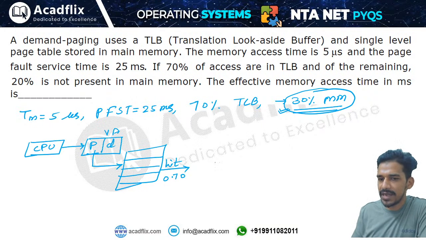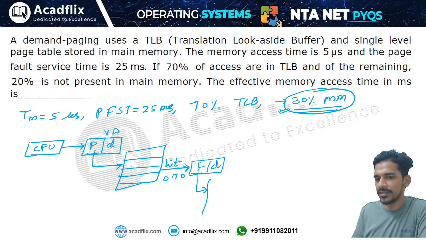For the 30% remaining accesses you have to access main memory. For the 70% you will directly get the frame number and offset and access the main memory with the physical address. This is the first situation.